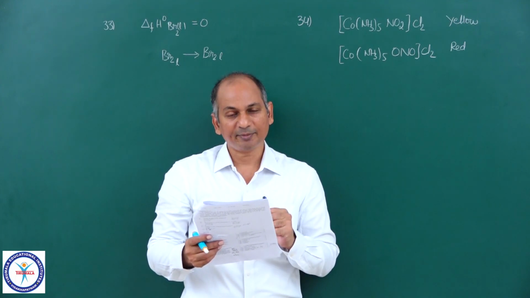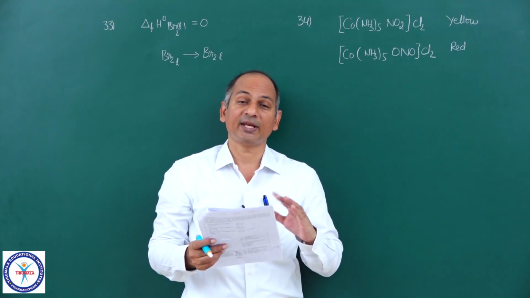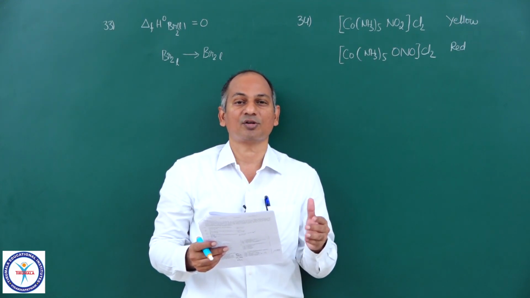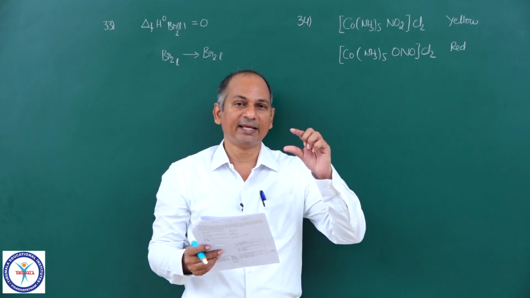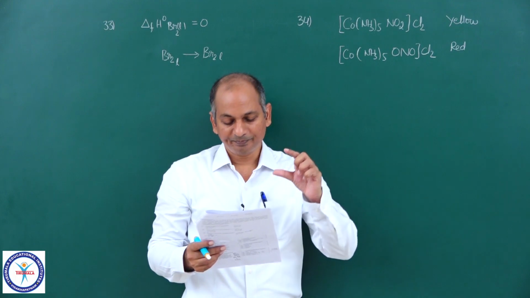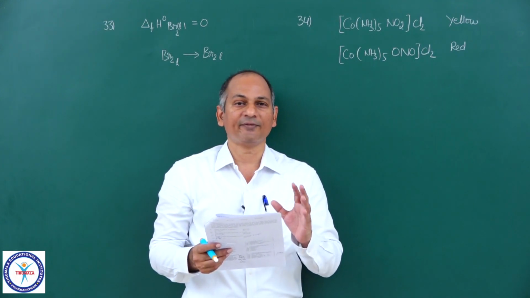Okay. Now in statement 2, it is given that NO2, when N is the donor atom, it is a stronger ligand, a strong field ligand. So the octahedral splitting energy will be greater. And when it is ONO, it is a weak field ligand.